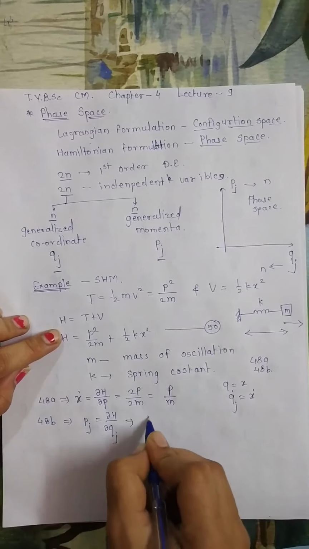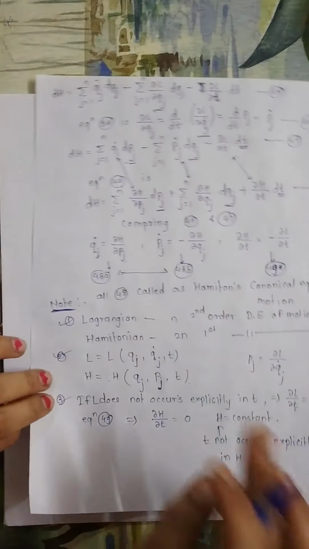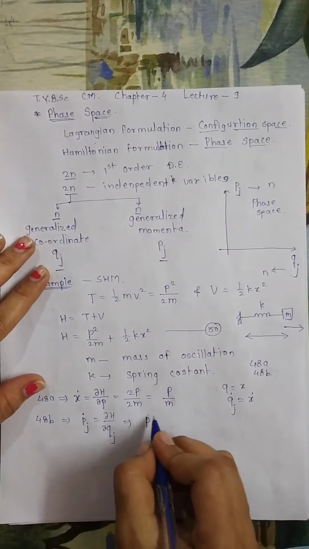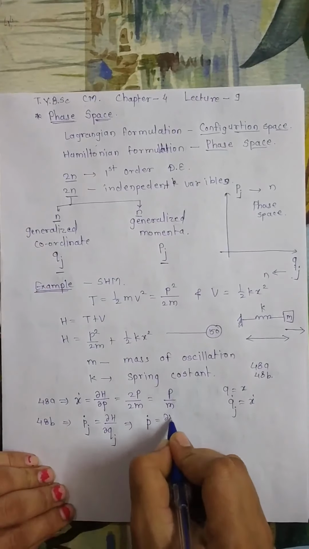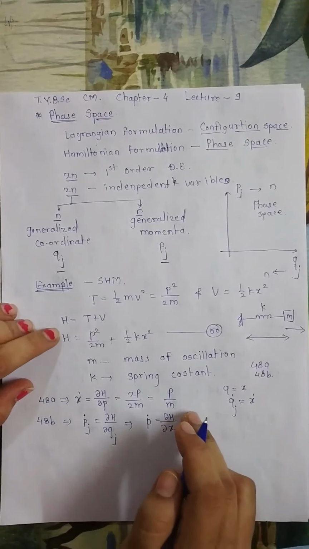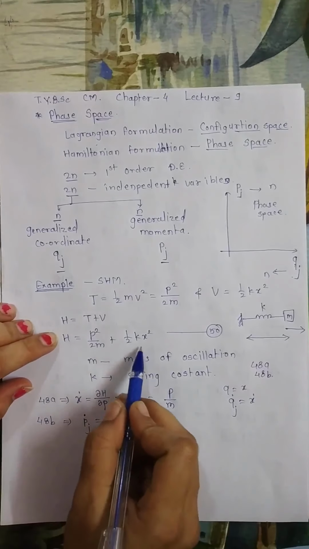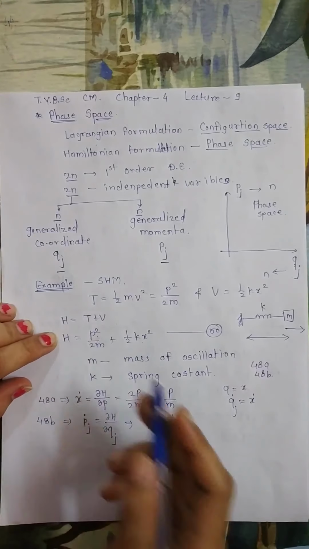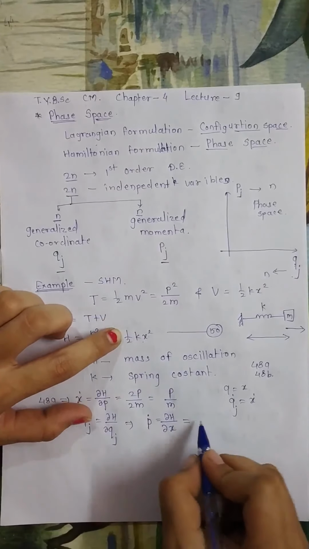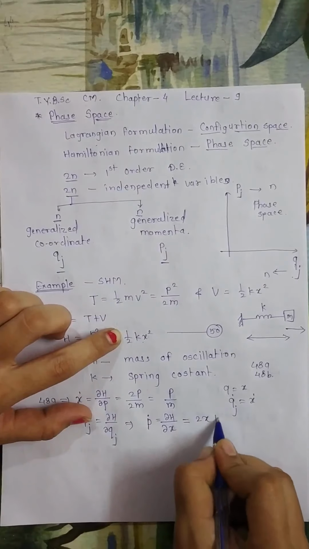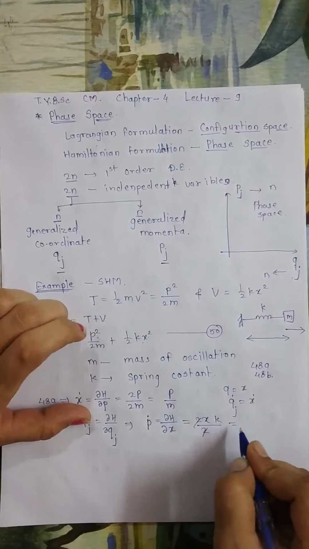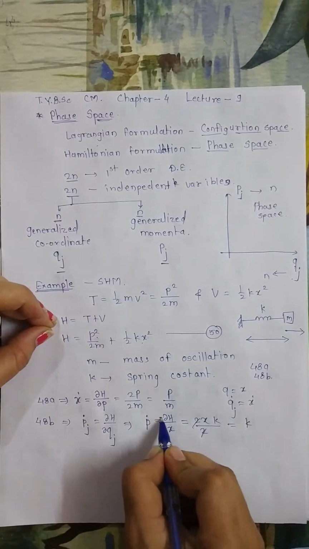So p dot will be minus dou H upon dou x. Now if we find the derivative of H with respect to x, the first term is constant so its derivative will be 0, and only the derivative of x square remains, that is 2x into k upon 2. So this derivative comes to be kx, and here there is a negative sign.